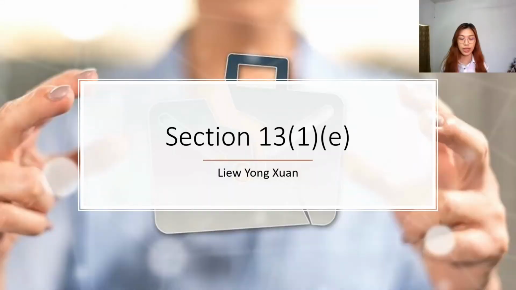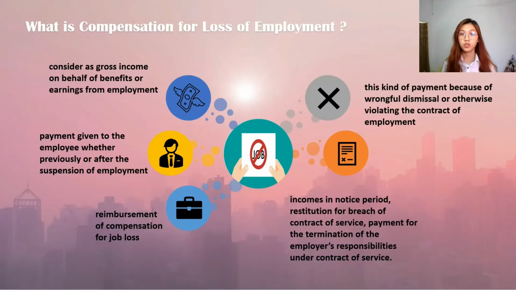Thank you. Hi sir, my name is Liew Yong Xuan. Now it's my turn to present my part, which is Section 13(1)(e), compensation for loss of employment. So, what is compensation for loss of employment? It is considered as gross income on behalf of benefits or earnings from employment.